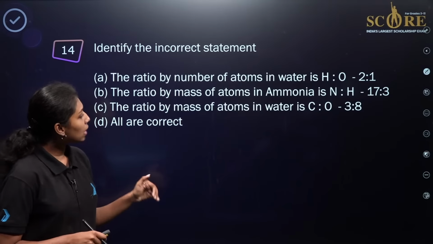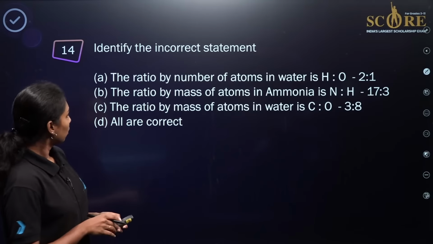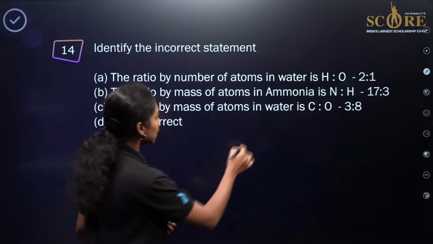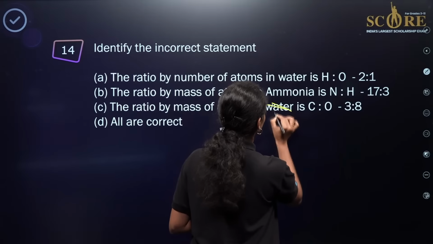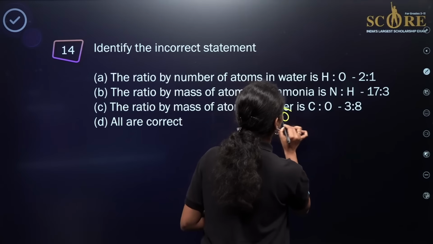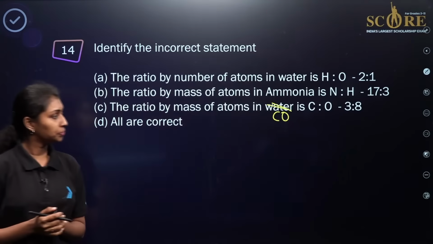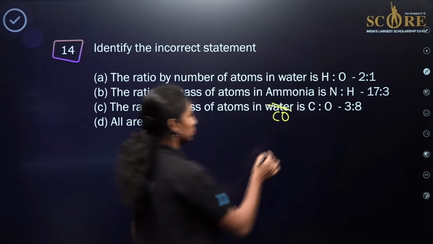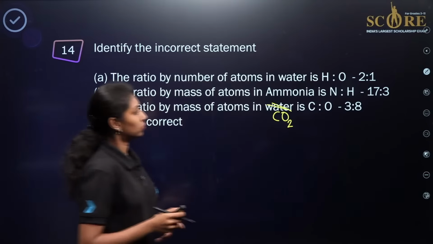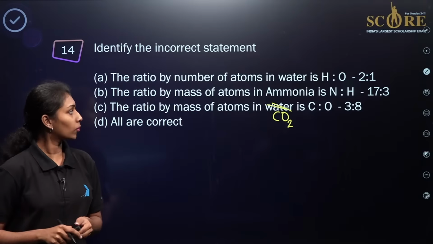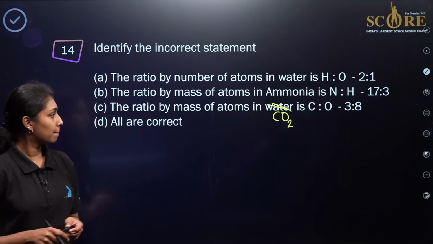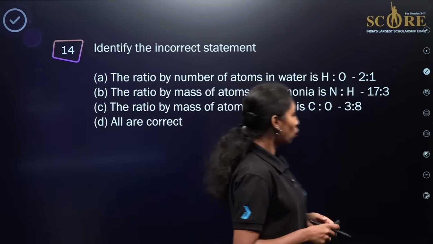And the ratio by mass of atoms in water is given. Okay, once again, this is carbon dioxide. And the last option is given, all are correct.